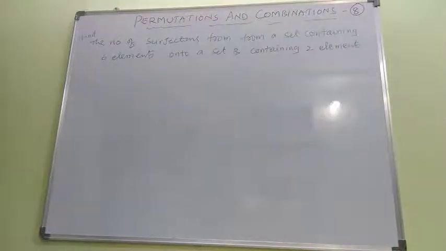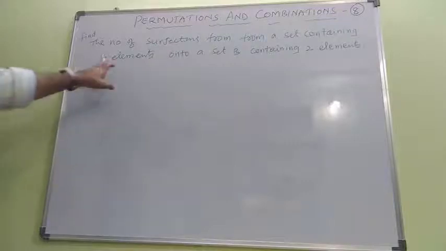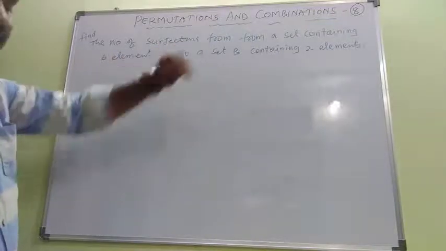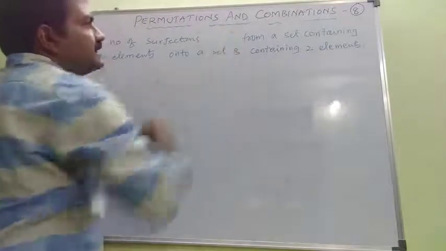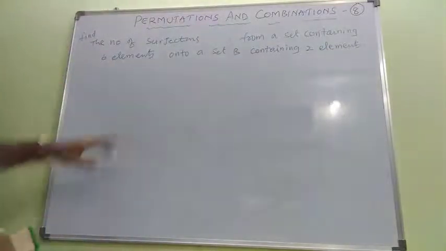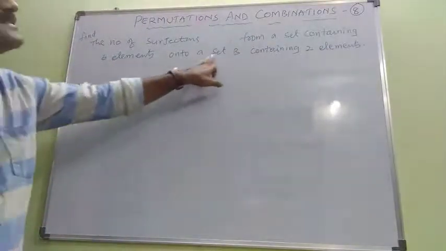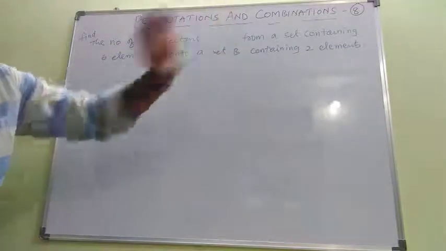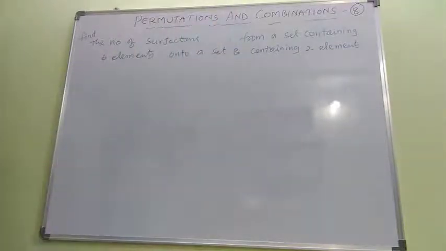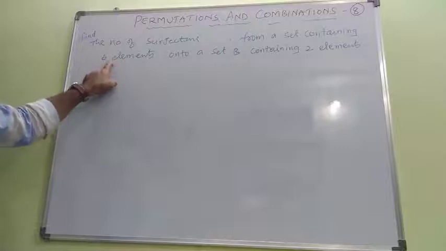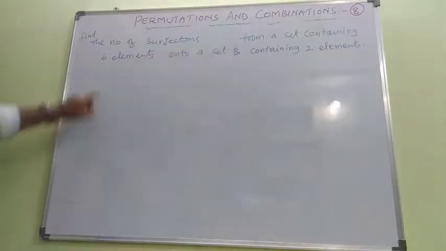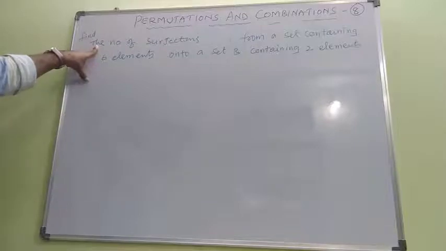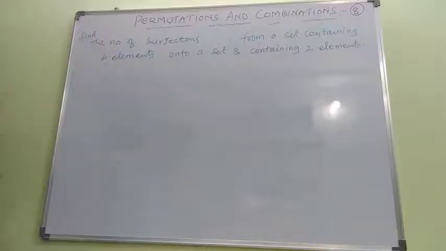Look at this question. Find the number of surjections from a set A containing 6 elements onto a set B containing 2 elements. Set A contains 6 elements, whereas set B contains 2 elements, then we need to find the number of surjections.